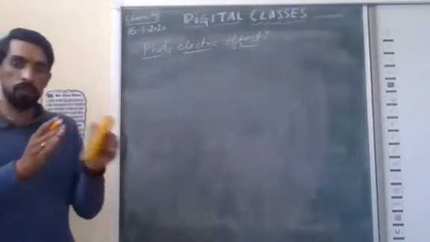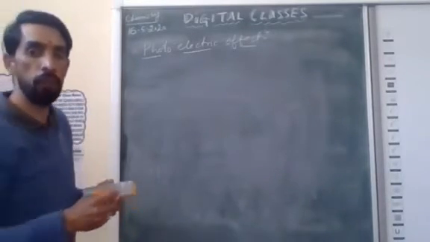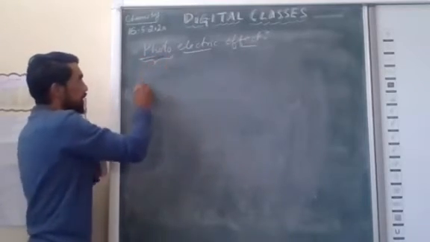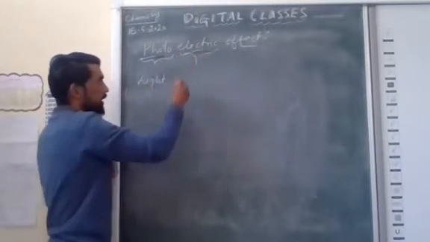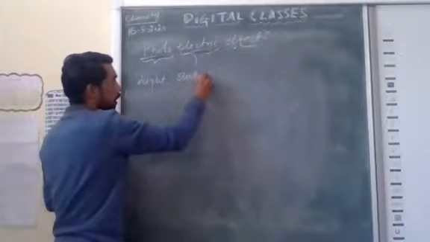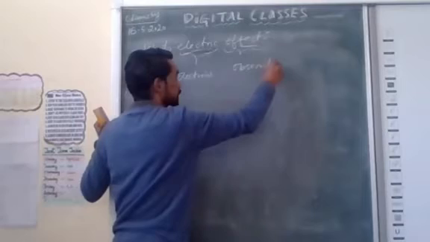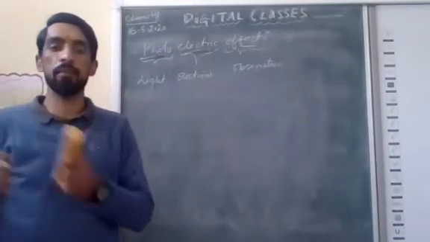Just break down these words into the following three terms. Photo. What is the meaning of photo? Yes, light. Photo means light. What is electric? The word electric comes from electron. Effect is the observation that we do, meaning what changes are occurring. What changes will the photoelectric bring?